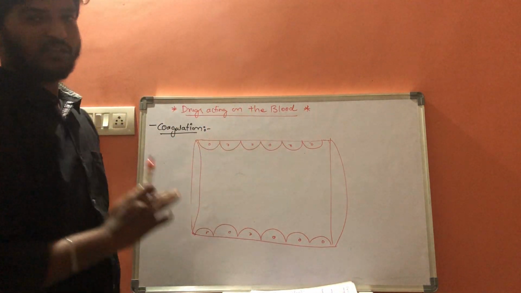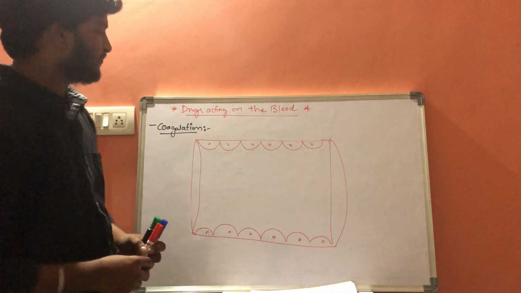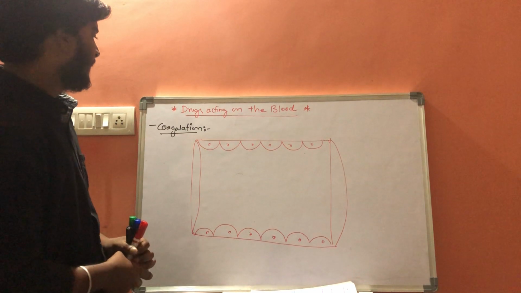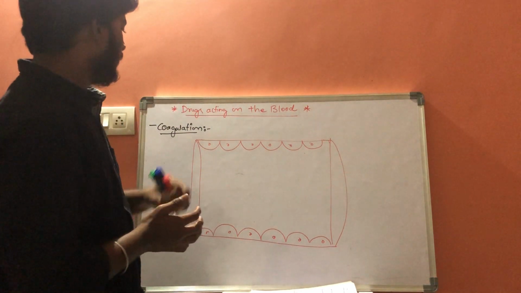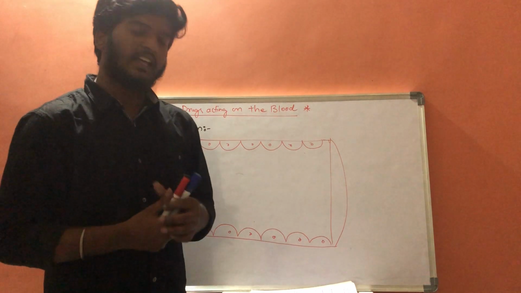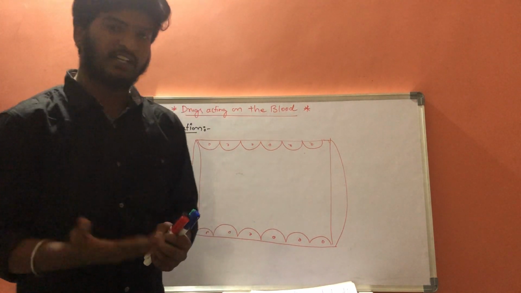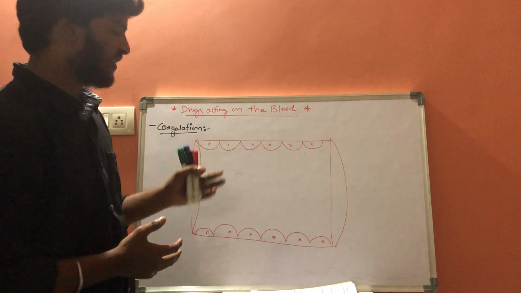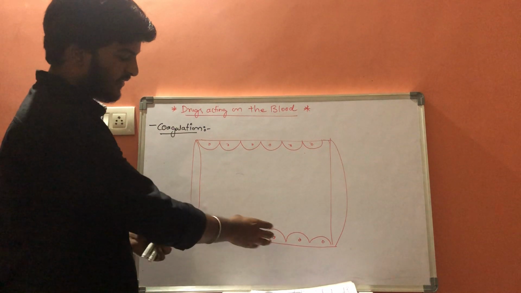Normally the blood is present in liquid form. Now what happens in coagulation means, if there is any abnormal condition or any physical trauma in this blood vessel, some part of the blood vessel will get